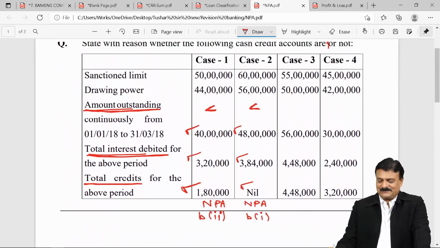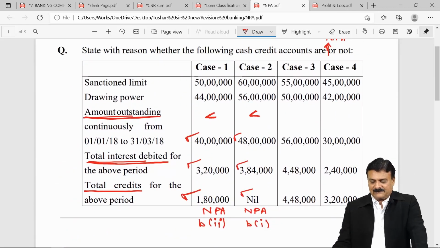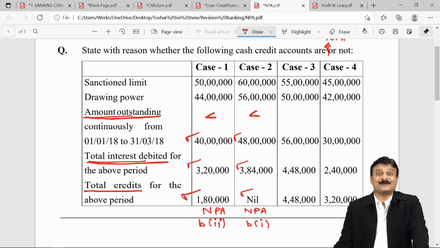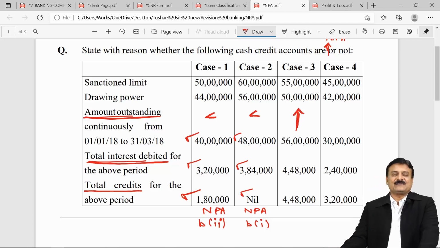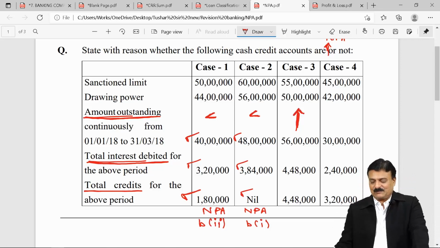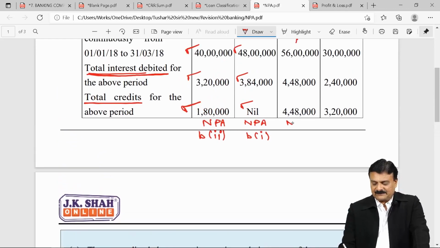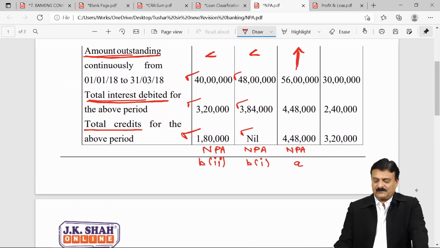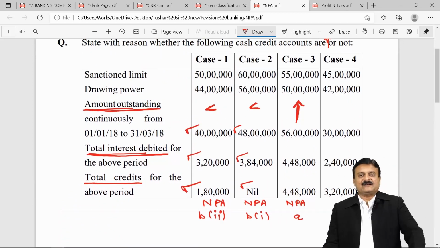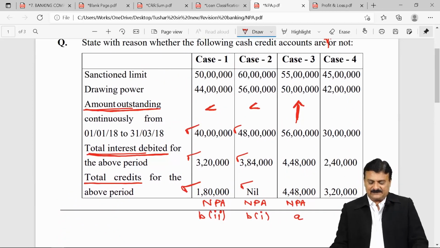Next, third situation, 55 lakh, 50 lakh, and yes, my goodness, 56 lakh. So amount outstanding is clearly more than sanction limit or drawing power. So that makes it NPA. That was the first one as A. This was also NPA, applicability condition A. Last one, situation 4, 45 lakh sanction limit, drawing power 42 lakhs.